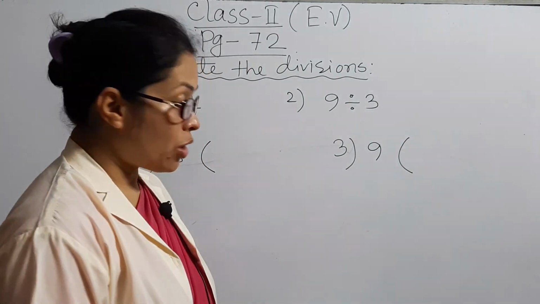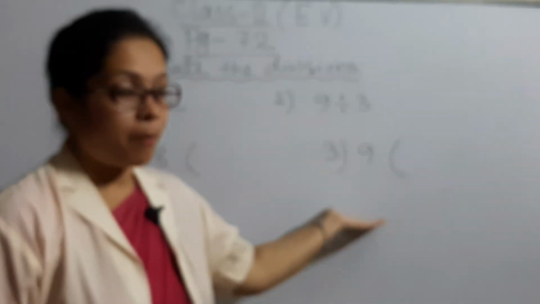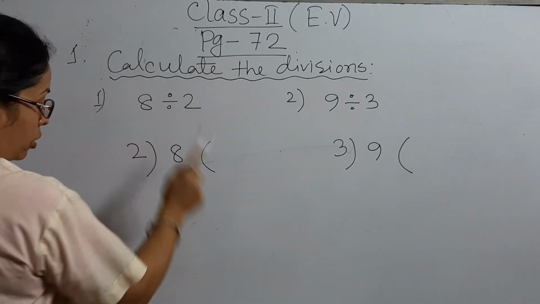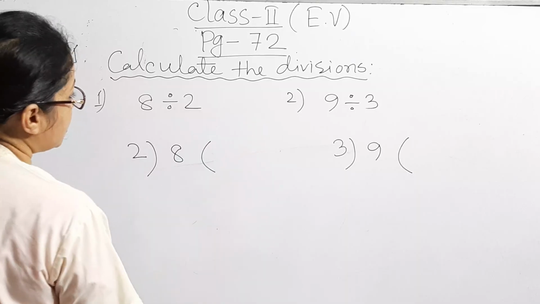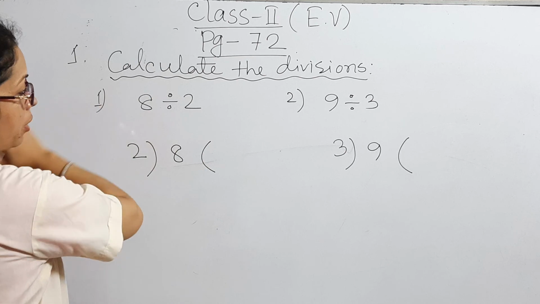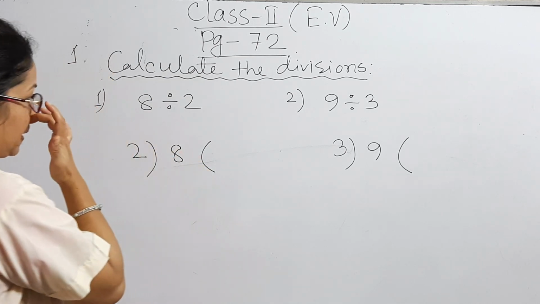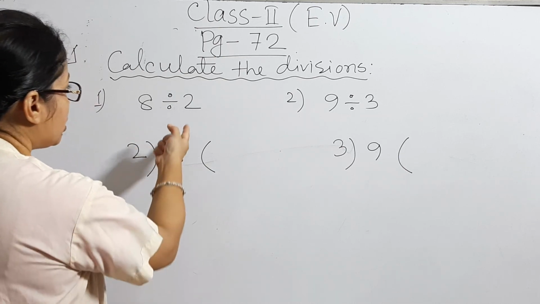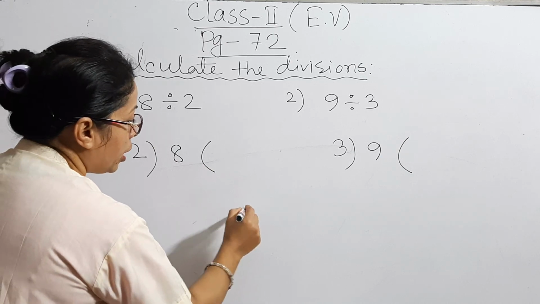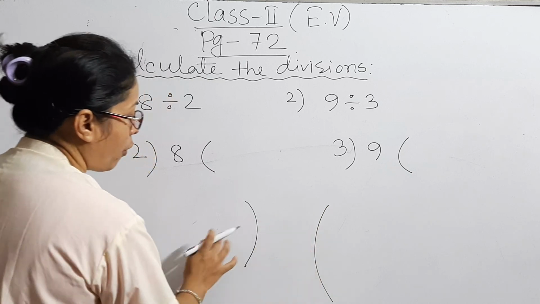Okay, at first you have to learn how to do divisions with the symbol. Okay, let's do page 72, question number 1, calculate the divisions. Dear students, this is the symbol of division. This is the symbol of division. Maybe we learned it in class 1, but only a little bit. So I am going to teach you one more thing. You will note it in your copy, that is, here 4 parts.